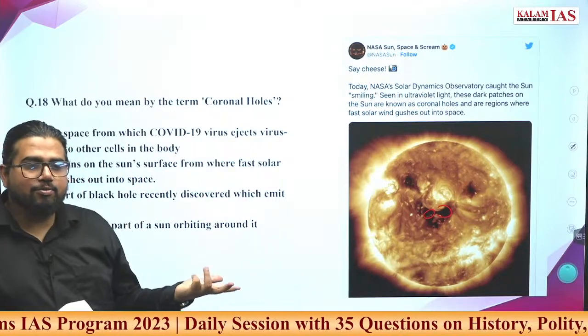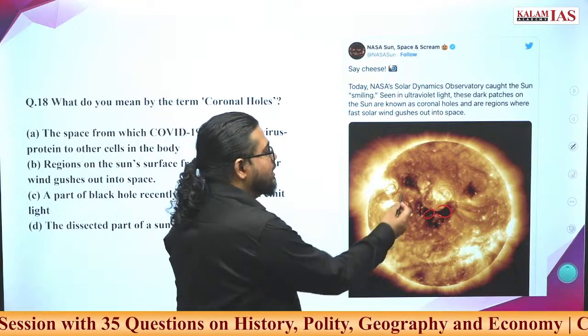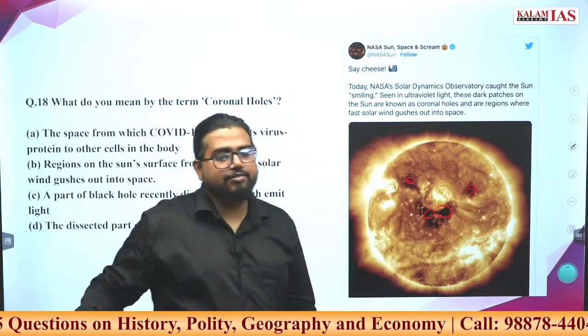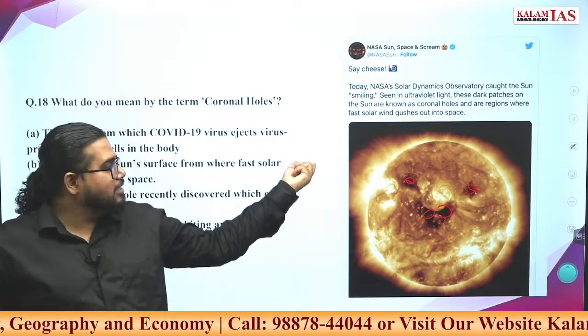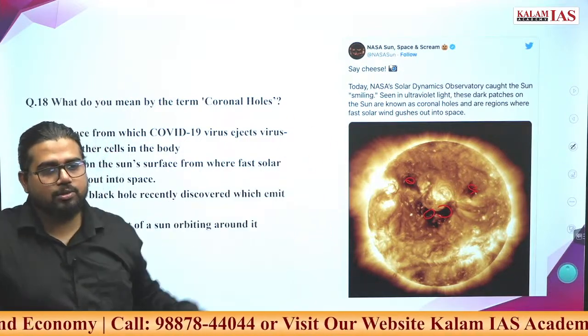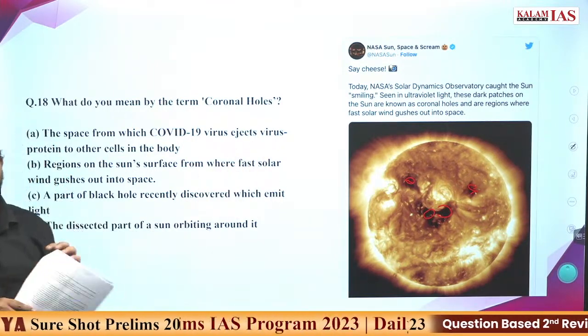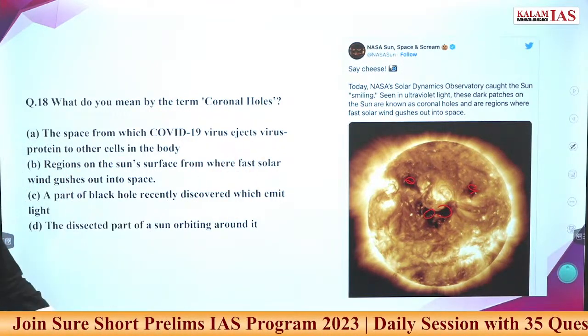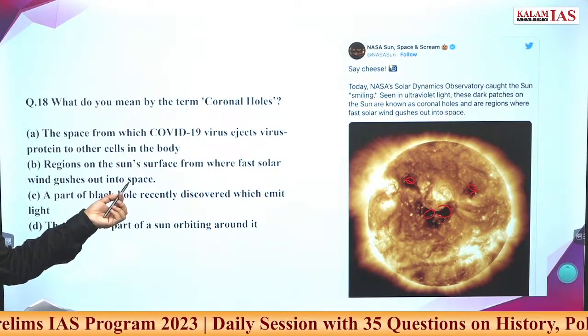Why is this happening? The exact reason is unknown, but one reason is intense magnetic activity, magnetic field changes happening in this region. Due to the magnetic field, some flux changes happen, and coronal holes are formed. Smiling, yes, that was this interesting image. It was a little bit famous due to this.